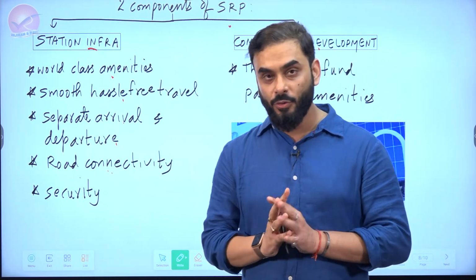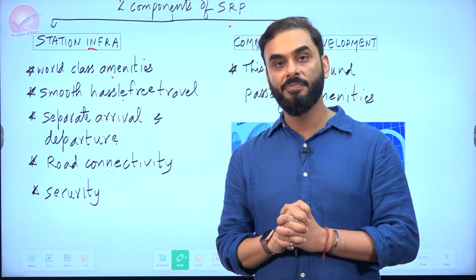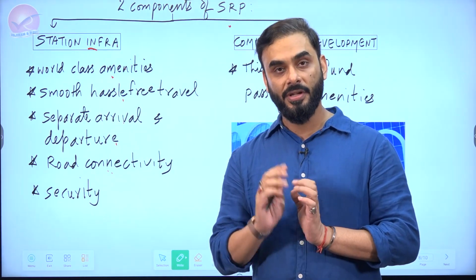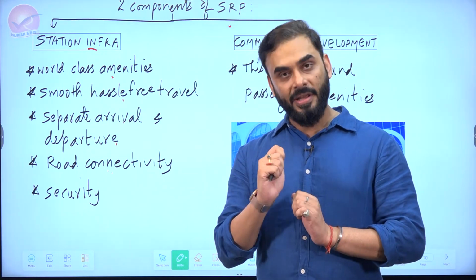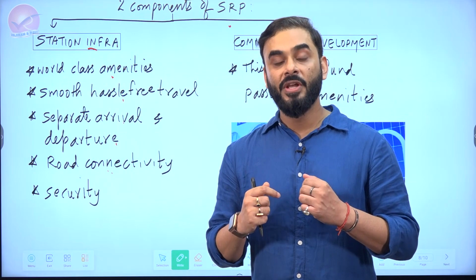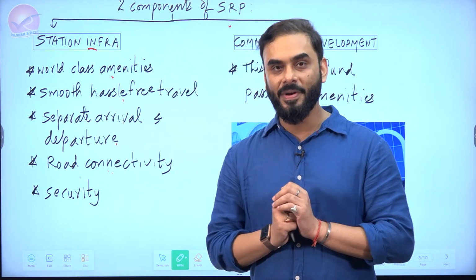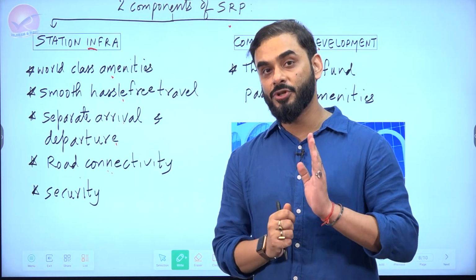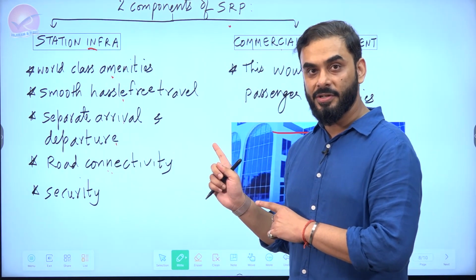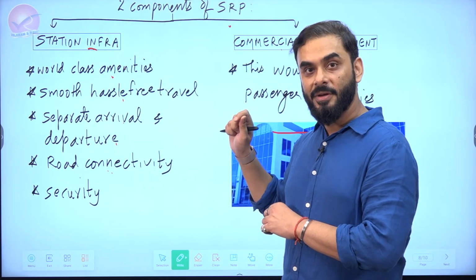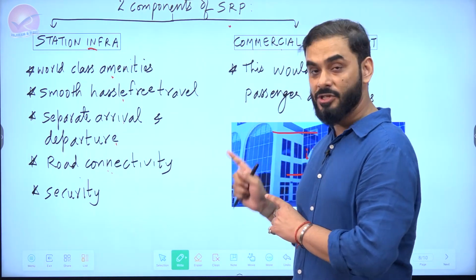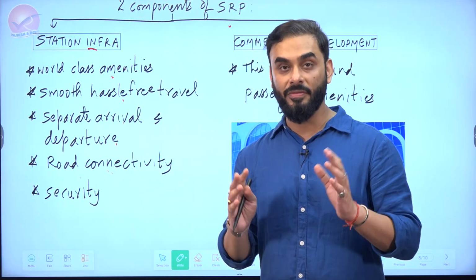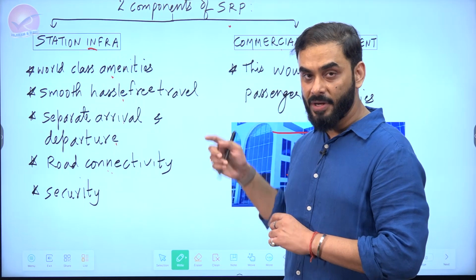In this answer, you can conclude by saying that the public-private partnership model is a good model because it helps us get good quality infrastructure in a particular time frame. But there are some challenges, like in India, we don't have an independent regulator of public-private partnership models. So we badly need a regulator, and we should also make sure that by involving private sectors, we keep a check on the prices that passengers have to pay. We should not make the railway station and ticket prices so costly that they become out of reach of customers in India, because we are not a very rich country. So regulation of public-private partnership has to be good.